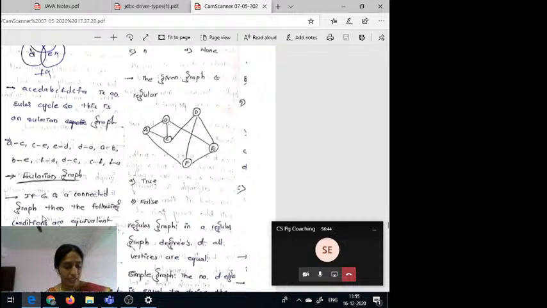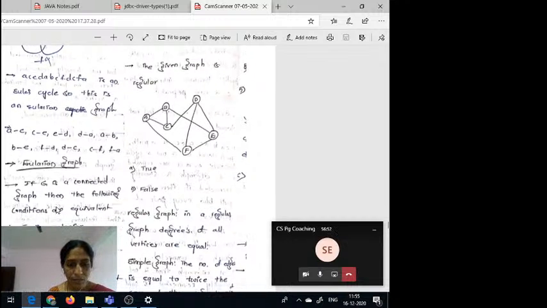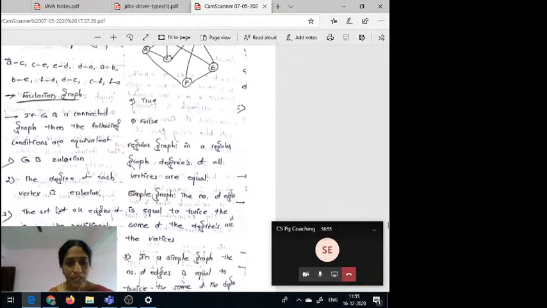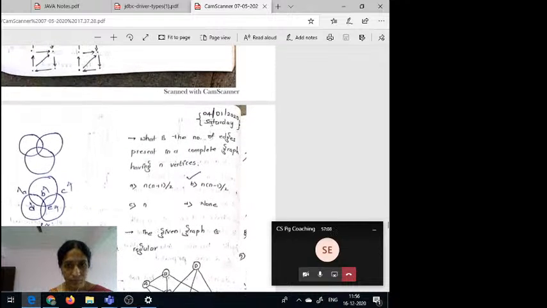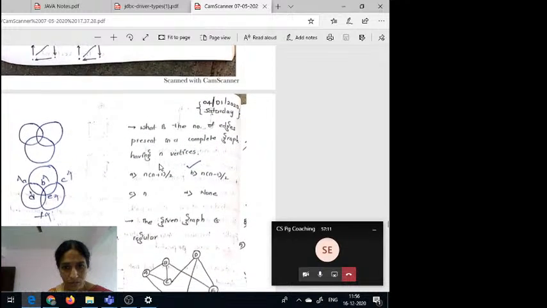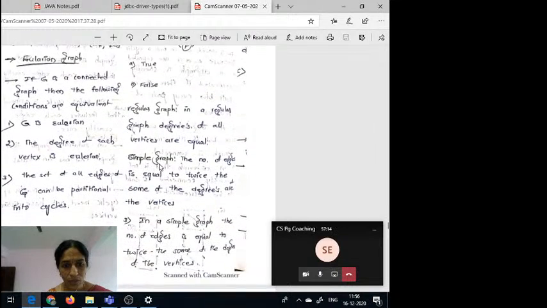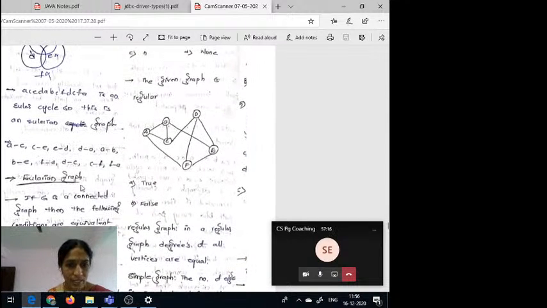So now see the question here. If G is a connected graph, then the following conditions are equivalent.